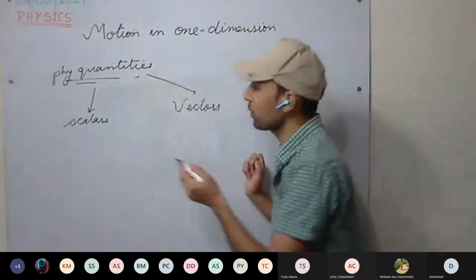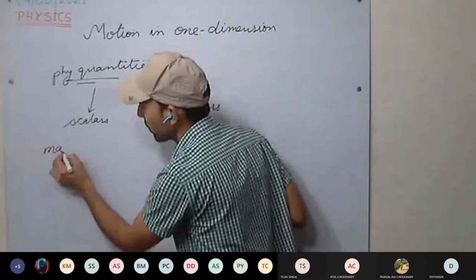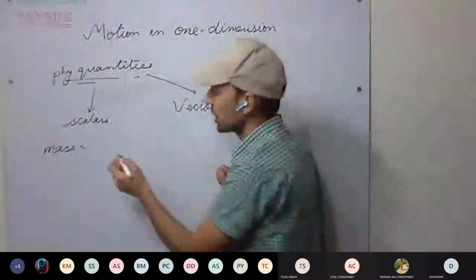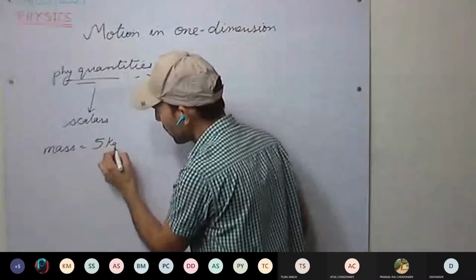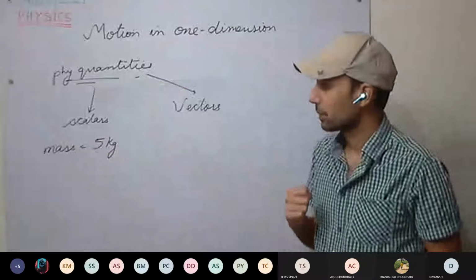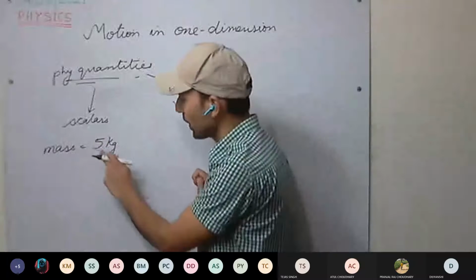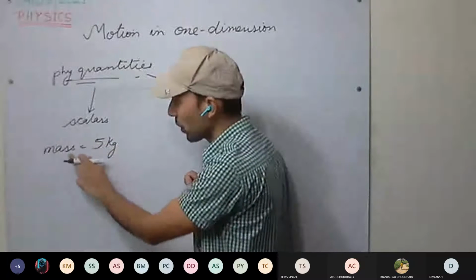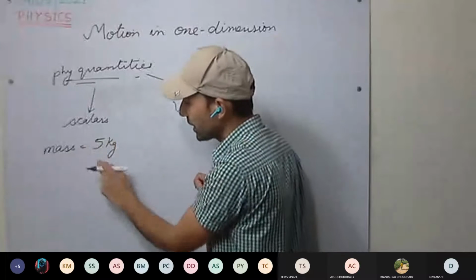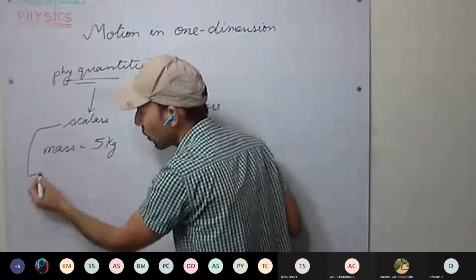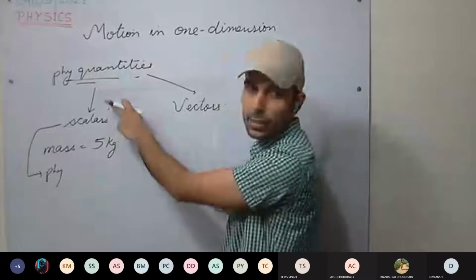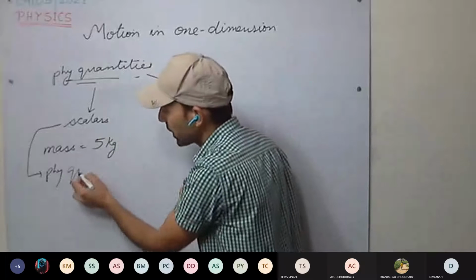For example, I gave you mass. I bought 5 kg of sugar from the market. So mass is 5 kg. This is clear. So what have I mentioned here? The magnitude of the mass. The magnitude of the mass is how much? 5 kg. So how are scalars defined? Scalars are nothing but physical quantities